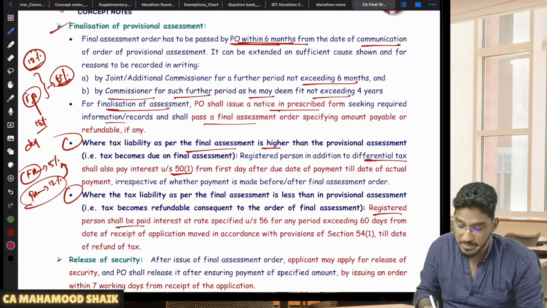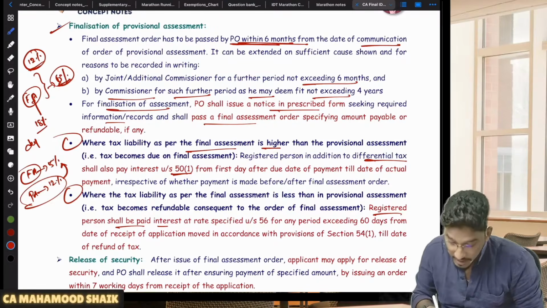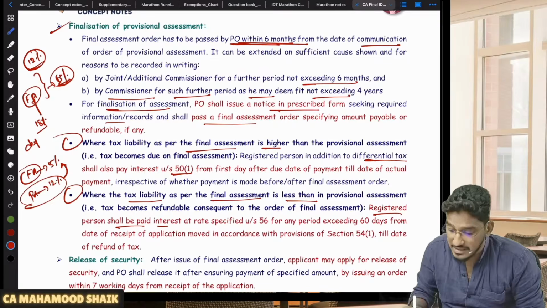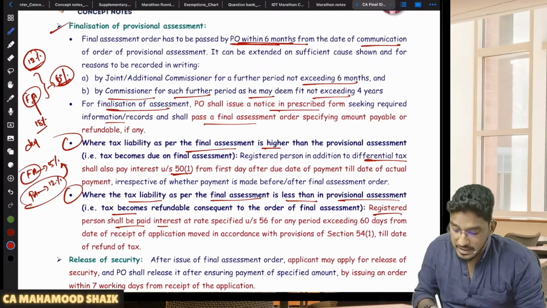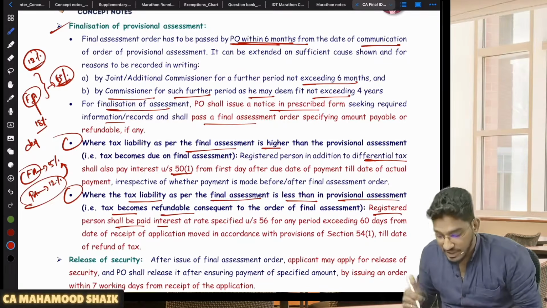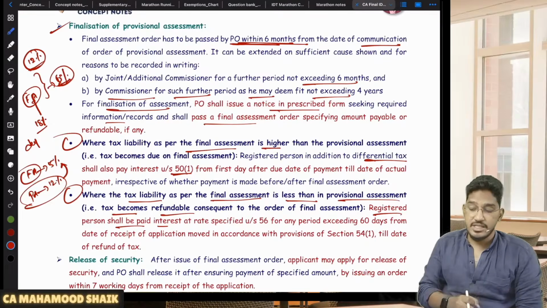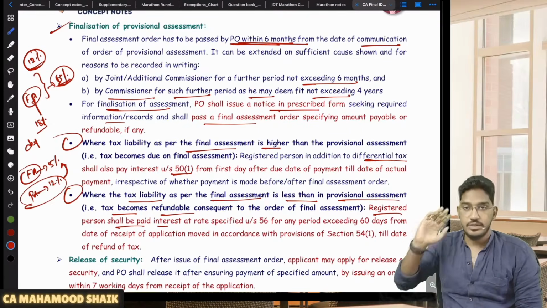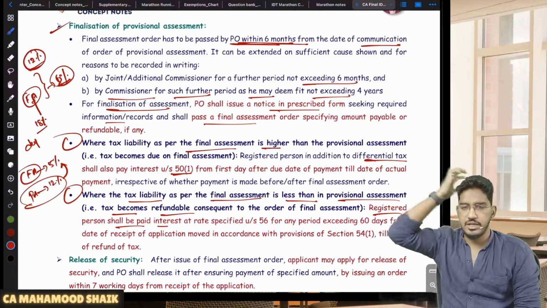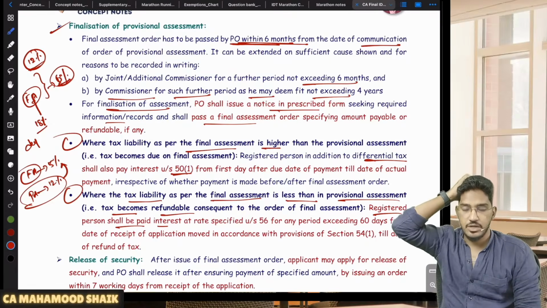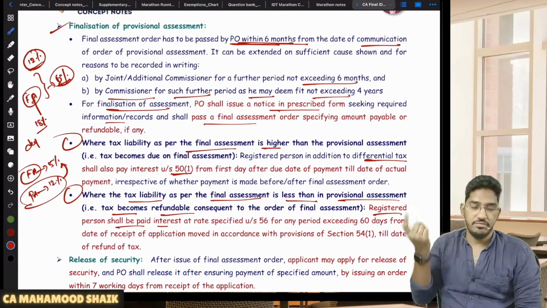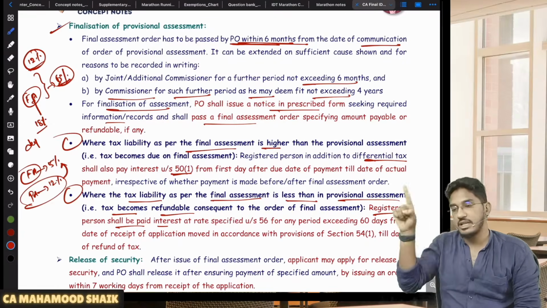So the registered person shall be paid interest, when the tax liability as per the final assessment is less than provisional assessment. That is, tax is becoming refundable. Can you claim the refund, sir? Yes. In case the refund is not given to you within 60 days, then you will be liable to get the interest also. Anyhow, refund interest and all we will see in the refunds chapter. What will be the rate of interest on refund, from which date to which date it will be calculated, that we'll see in the refunds chapter.